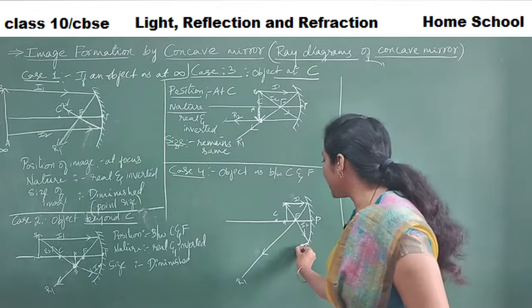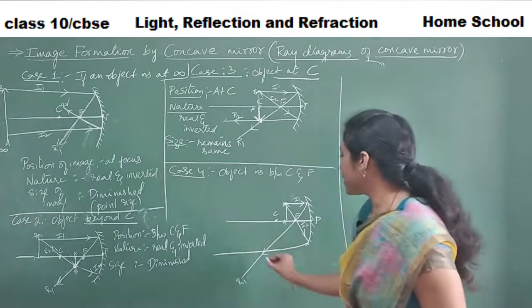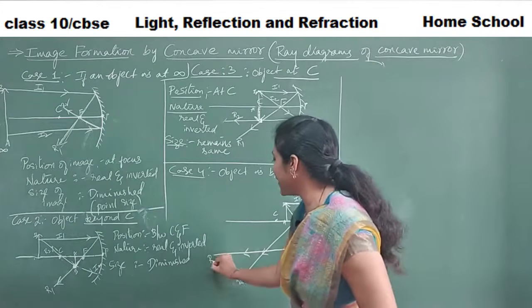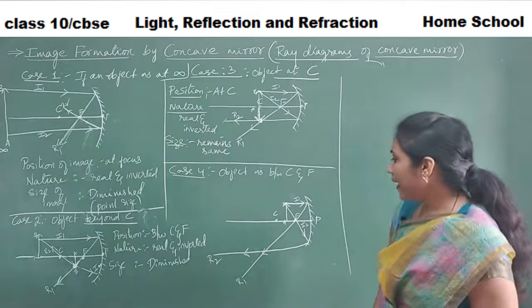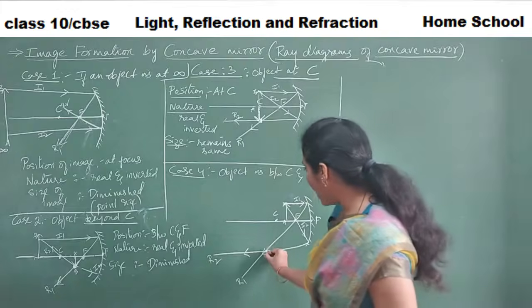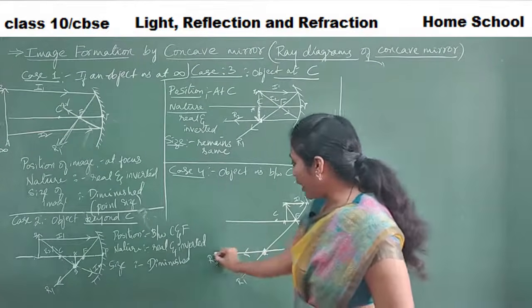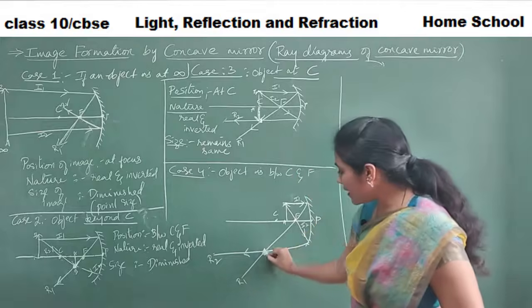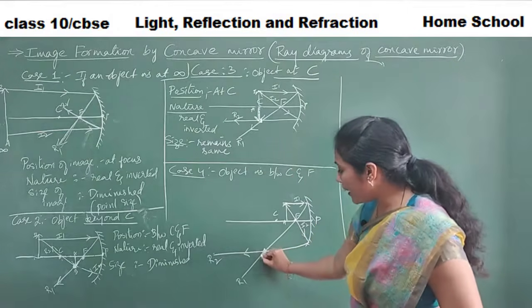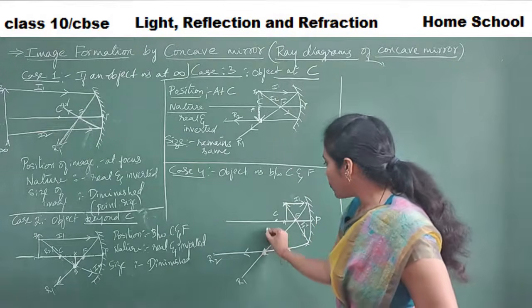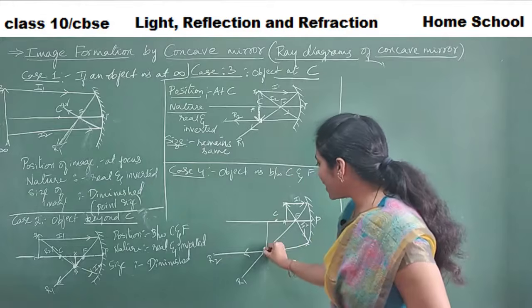So this is my second reflected ray. And where are they moving? See, here they have met. R1 and R2 moved like this, and where is their meeting point? This one. So let me draw like this.